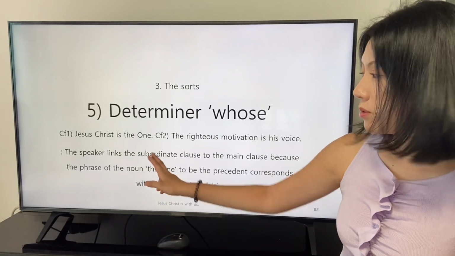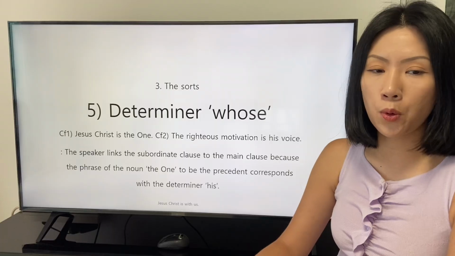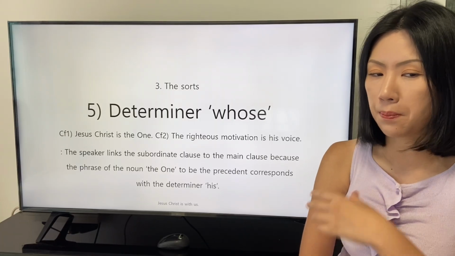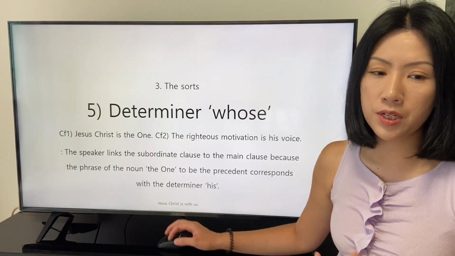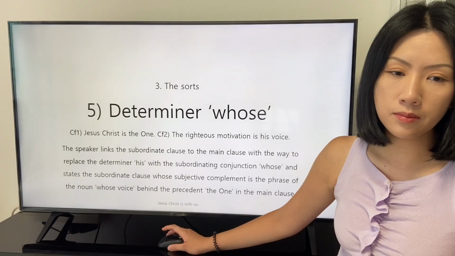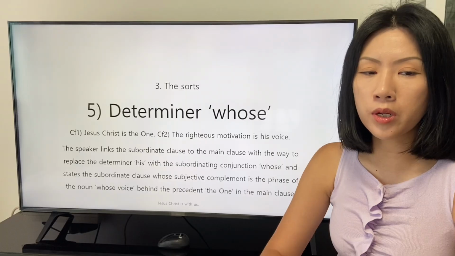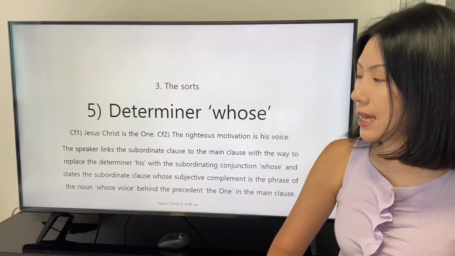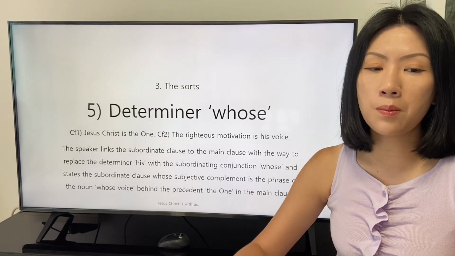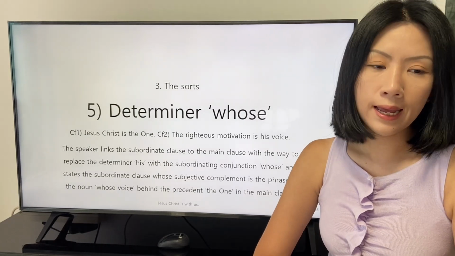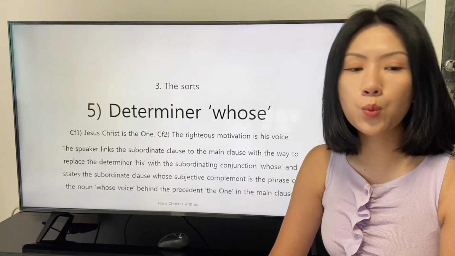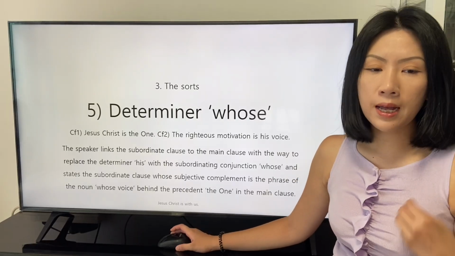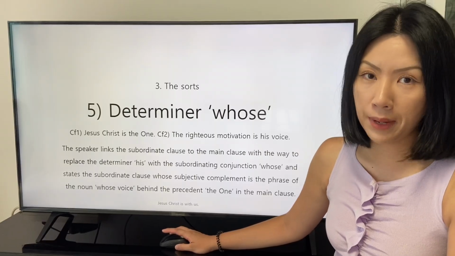Let's read the explanation together. The speaker links the subordinate clause to the main clause because the phrase of the noun we want to be the precedent corresponds with the determiner his. The speaker links the subordinate clause to the main clause by replacing the possessive determiner his with the subordinating conjunction whose, and states the subordinate clause whose subjective complement is the phrase of the noun whose voice behind the precedent, the one, in the main clause.